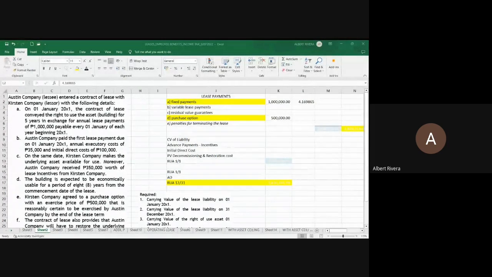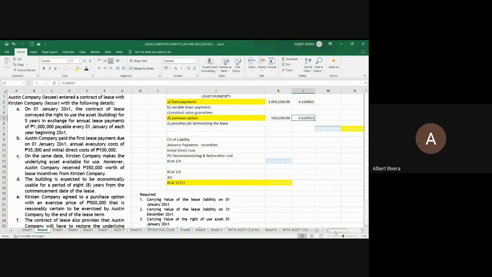We will just be using the present value factor of 1 because this refers to a single date, and that is at the end of the lease term wherein the lessee has the option to exercise to purchase the underlying asset at an amount substantially lower than the fair value of the asset at the end of the lease term. So, what is the present value factor of 1 at 10%? N is equal to 5. We've computed that earlier, and that is 0.62.